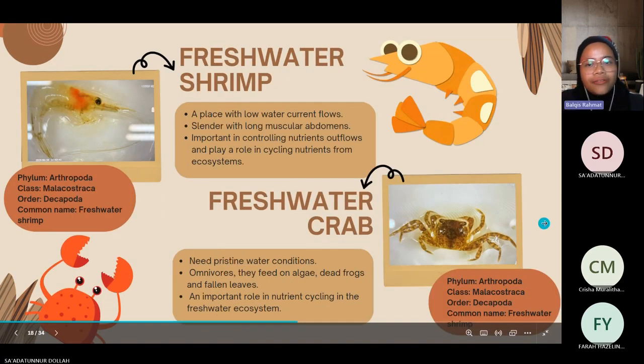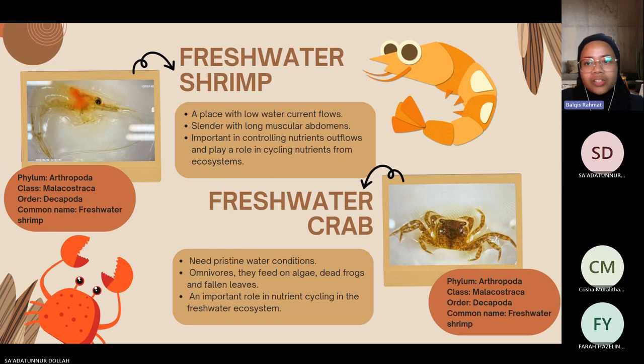we found the freshwater decapods, which are shrimp and freshwater crab in the area of our sampling. The shrimp is from the class Malacostraca. Many shrimp were found in our sampling area. It's considered a place with low water current flow. They are important in controlling nutrient outflow and play a role in cycling nutrients in the ecosystem.